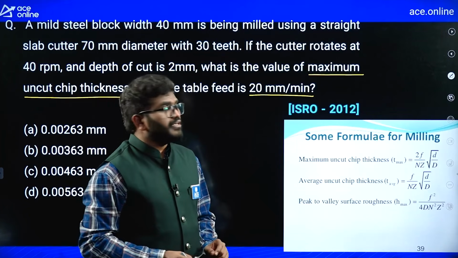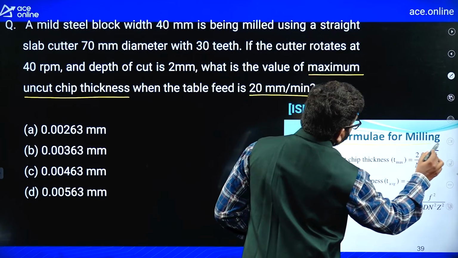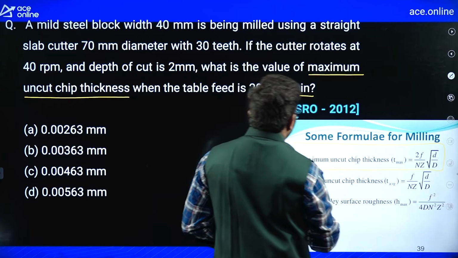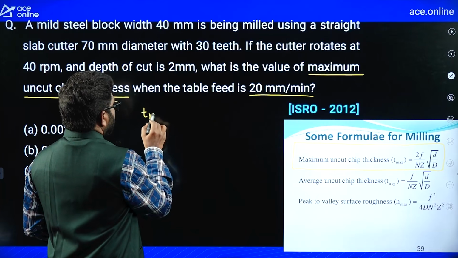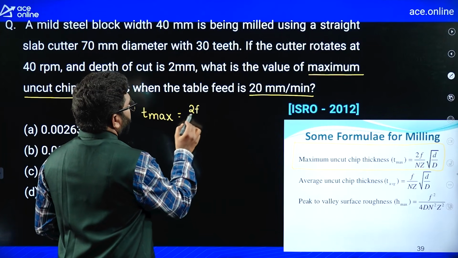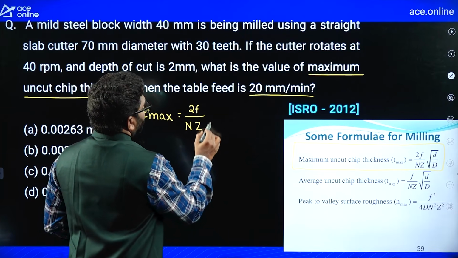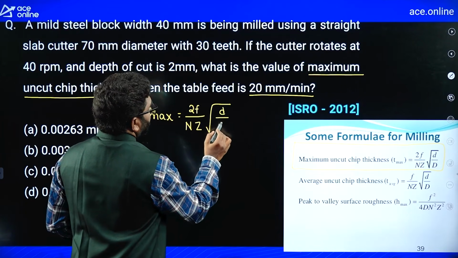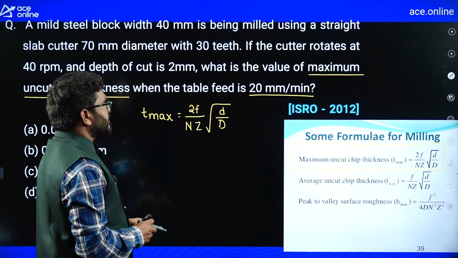Here they are asking maximum uncut chip thickness, which is 2f by N into Z into under root d by capital D, right. Here f is the feed.